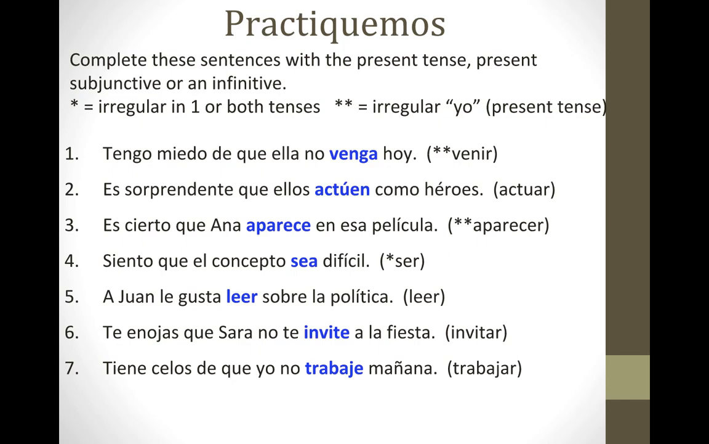Number 5, Juan likes to read about politics. There is no change in subject here. There's no que, so you must use the infinitive form. A Juan le gusta leer. Number 6, it makes you angry that Sarah doesn't invite you to her party. You do need subjunctive here. Invite. And number 7, tiene celos de que yo no trabaje mañana. He or she is jealous that I'm not working tomorrow. You do need subjunctive there, trabaje.